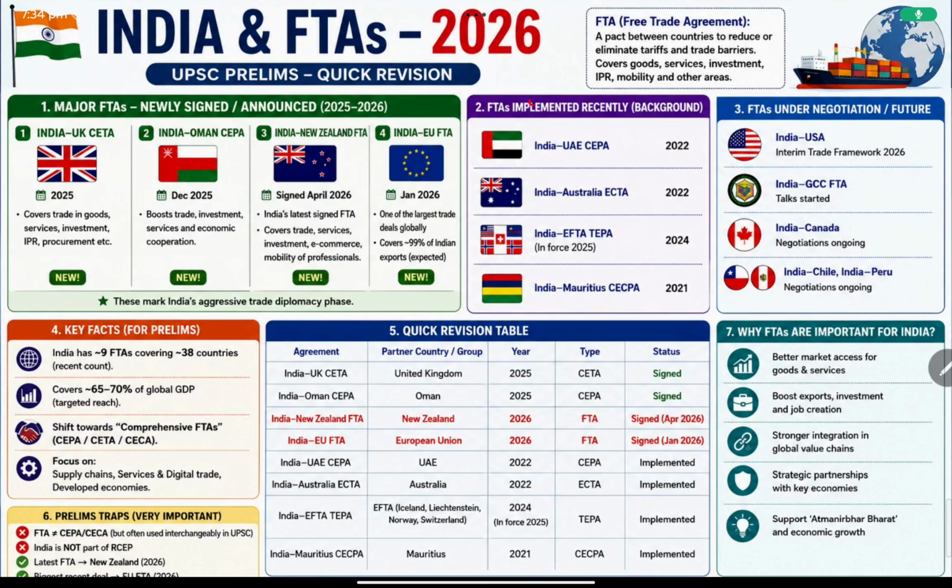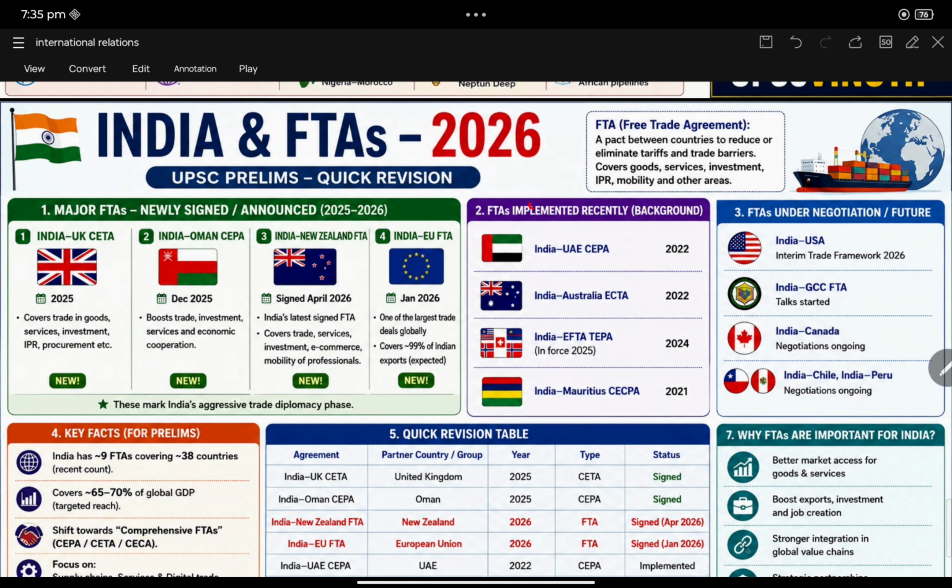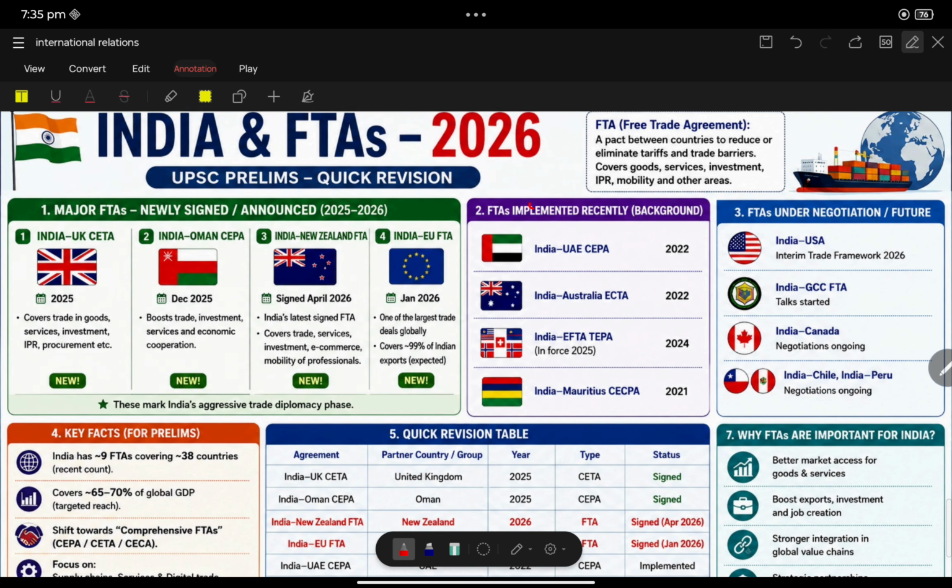Welcome to UPSC Vinoth. Today we are going to see one of the most important topics for the prelims, that is free trade agreement. First of all, you must know that UPSC won't go deep into free trade agreement. They will simply ask which free trade agreement India signed recently, or between how many countries, or else generally you must know the concept of free trade agreement.